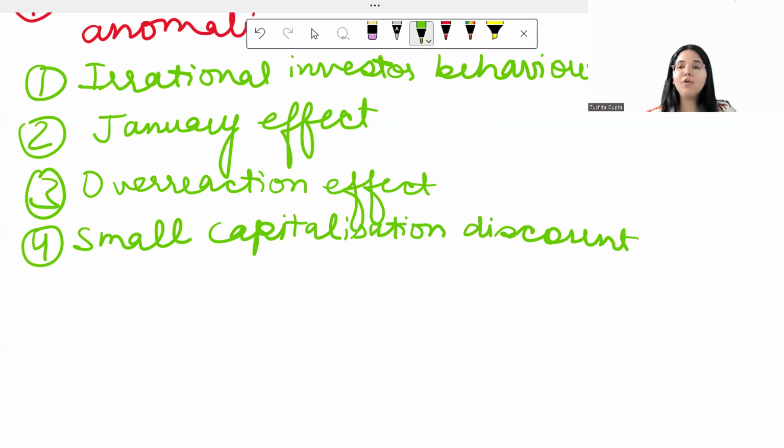Basically, when you are in a market, the institutional investors who manage huge amounts of money really influence the value of a company. If any big fund has invested in a specific company, then the price tends to go up, because the general retail investors also think that if a fund is investing in this company, then this company really would have potential. That's why the fund is putting their money into this company.